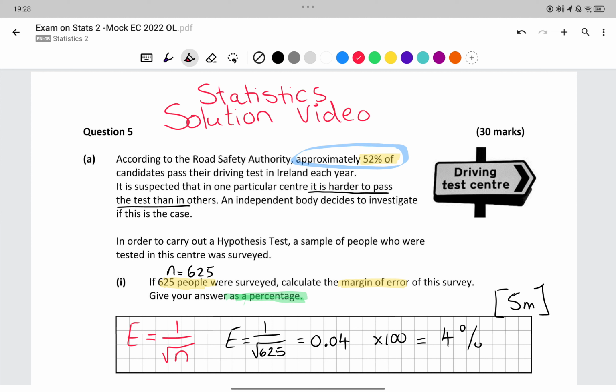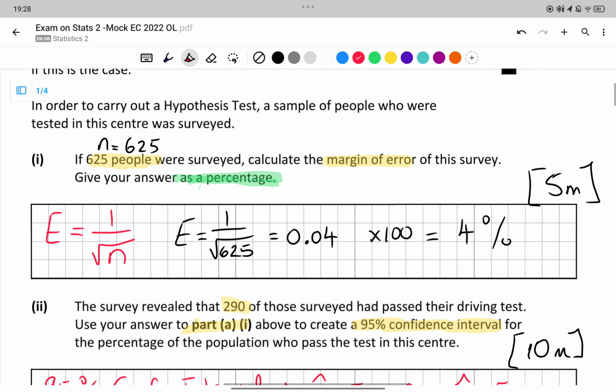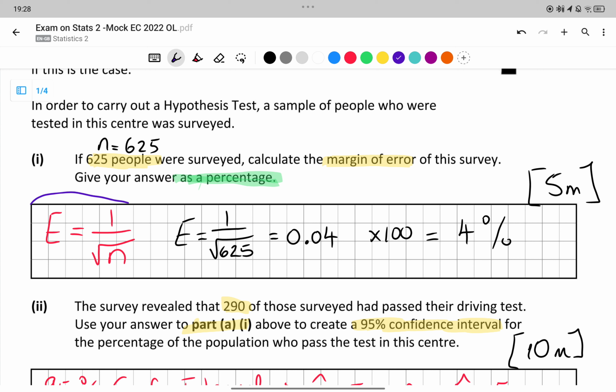In order to carry out a hypothesis test, a sample of people who were tested in the centre was surveyed. If 625 people were surveyed, calculate the margin of error of this survey. Give your answer as a percentage. So here I have written out the margin of error formula. You need to learn that, otherwise you can't do this question at all.